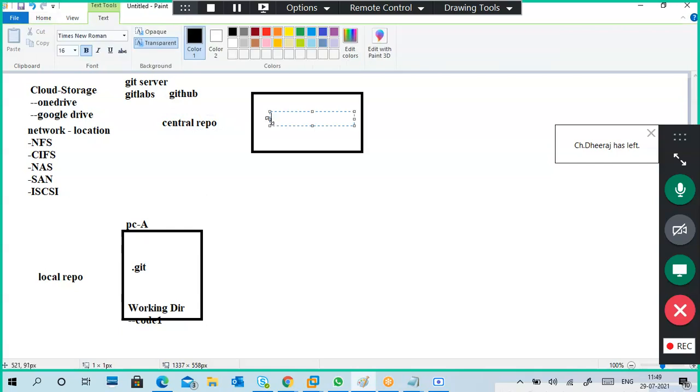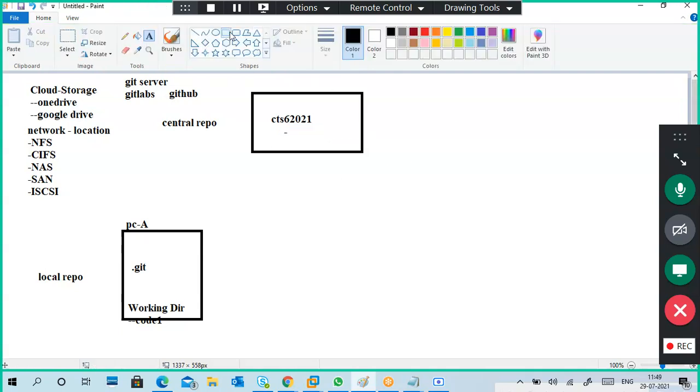In this one, I created a folder called CTS 6 2021. In this one, I put my files. It will maintain the things also. Here, to understand GitHub as well as Git, it's version controlling. We can maintain version control in a local repo. In the central repo, we maintain versions branch-wise.